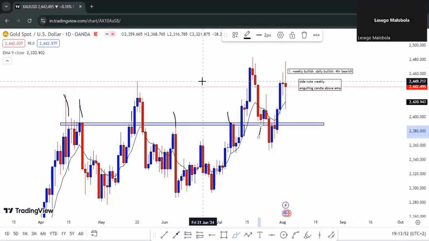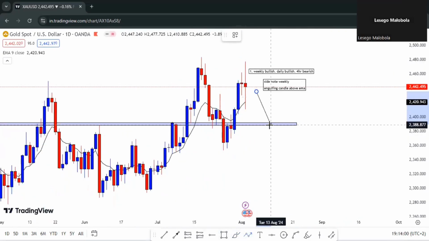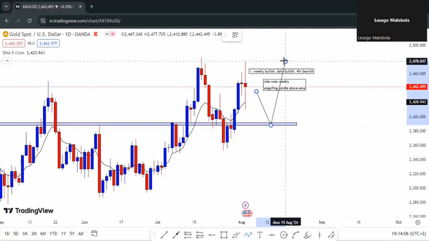So what this tells me, guys, is that in order for me to look for those buys, I obviously have to wait for price to come back to this area of interest and give me all the confirmations I need to take the trade so I can go all the way to the upside.